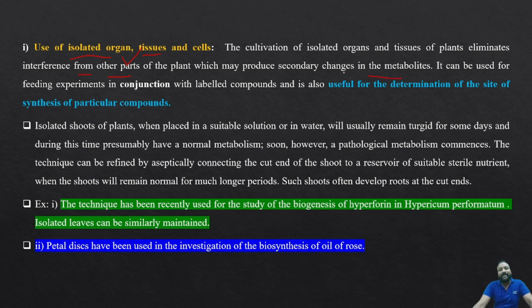Is that clear? If the particular plant part, tissue or cell is still attached to the plant, the proper metabolic pathway will be carried out. But if you remove or isolate it, the pathway or the end products will be changed. So by isolating such plant parts, we are going to learn something. It can be used for feeding experiments in conjunction with labeled compounds, and also for determination of the site of synthesis of particular compounds.